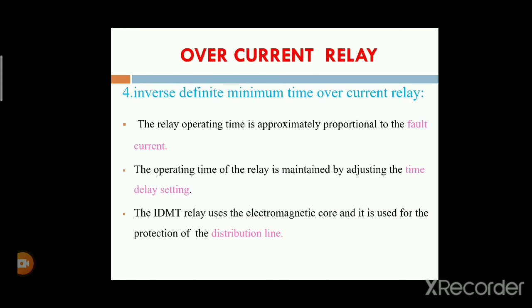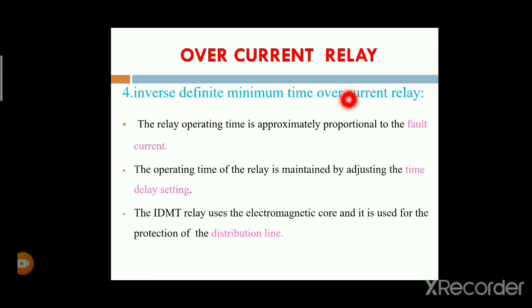Next, the fourth type is the inverse definite minimum time overcurrent relay. In this type of relay, the operating time is approximately proportional to the fault current.